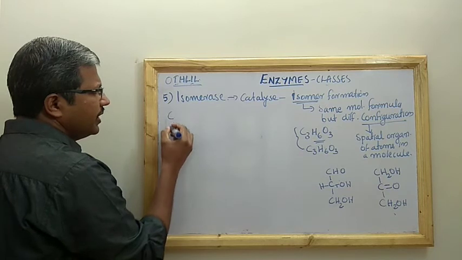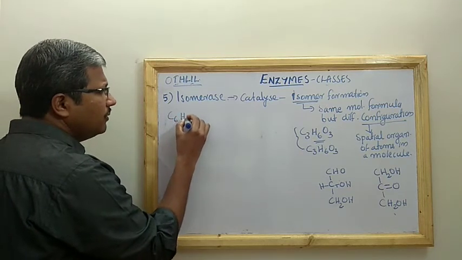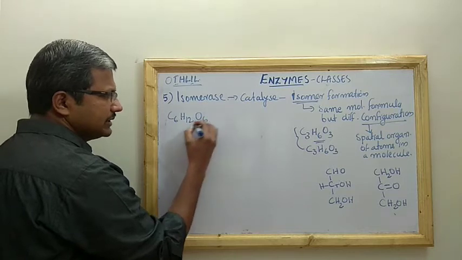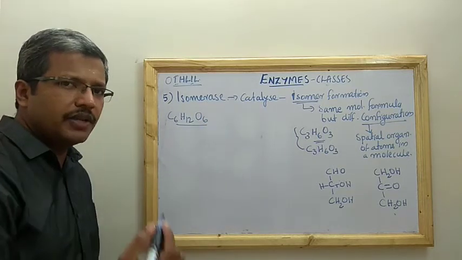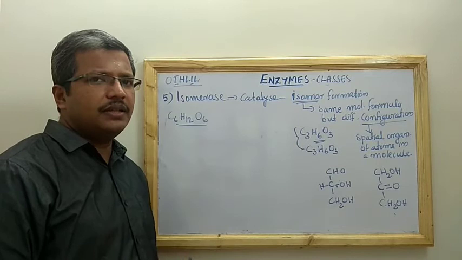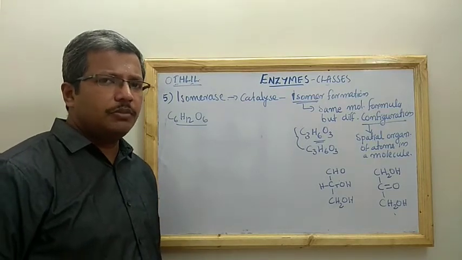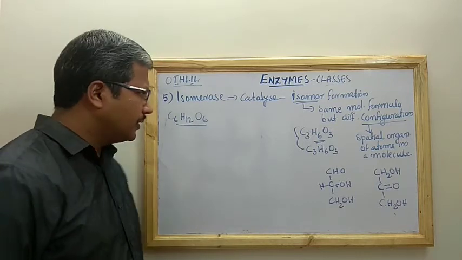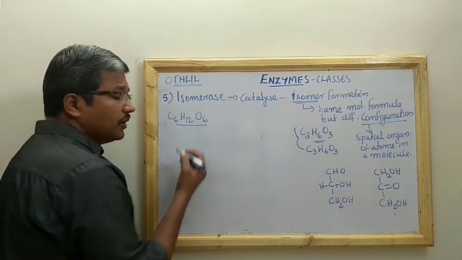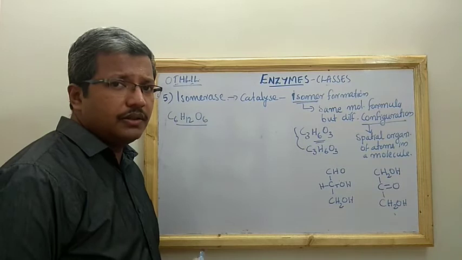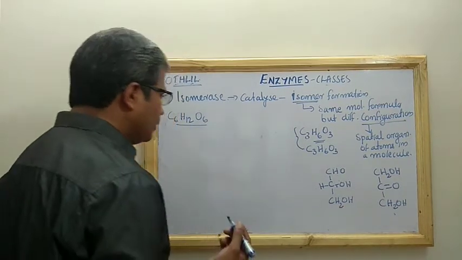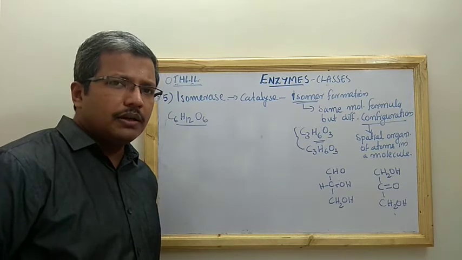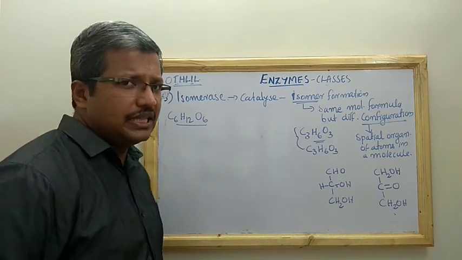Glucose and fructose have the same formula, C6H12O6. We can see that they can be interconverted by isomerase. Glucose-fructose isomerase can be there. Okay, so you can see here one of the steps in glycolysis is the same: glucose 6-phosphate is converted into fructose 6-phosphate. You can just take that example.